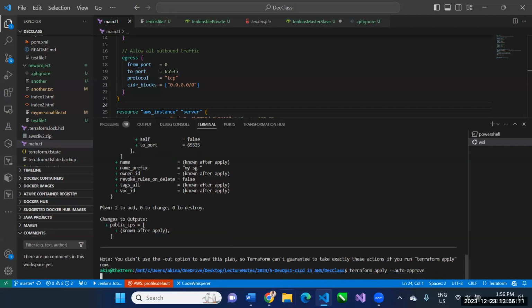All right. So this is the summary of everything we learned in Terraform. So this Terraform code will go ahead.